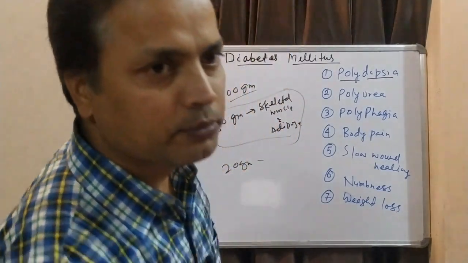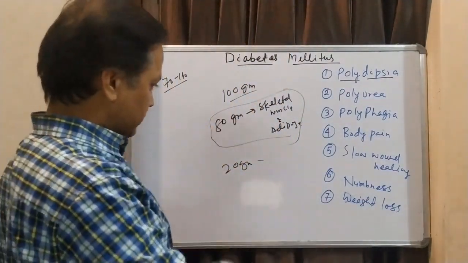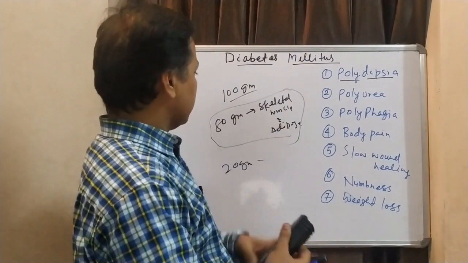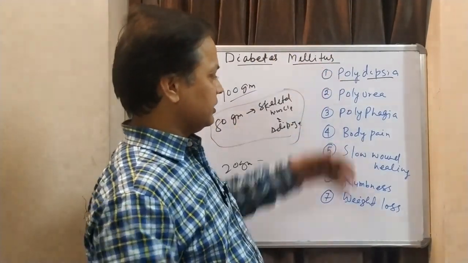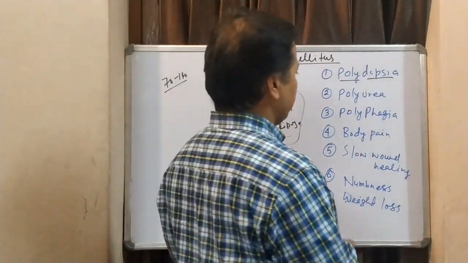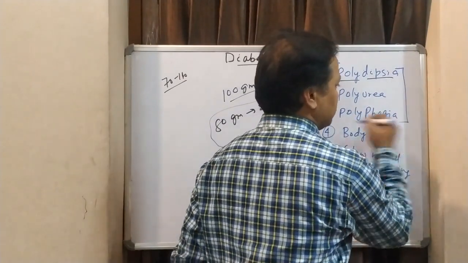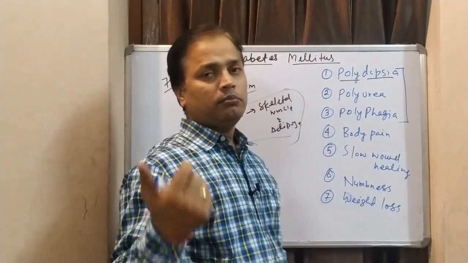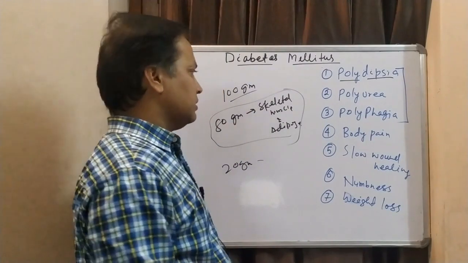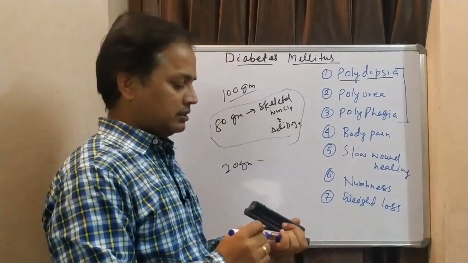We are coming to type 1 and type 2; we'll see how they occur. The signs and symptoms are polydipsia, polyphagia. These are the important signs and symptoms. If someone asks for 3 important signs and symptoms, they are polydipsia, polyphagia, polyuria. The rest are accessory signs and symptoms.